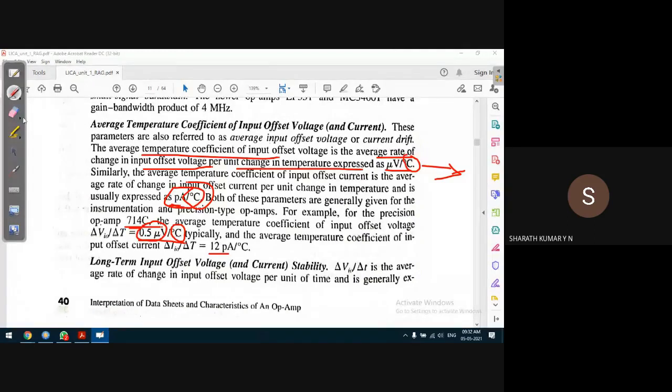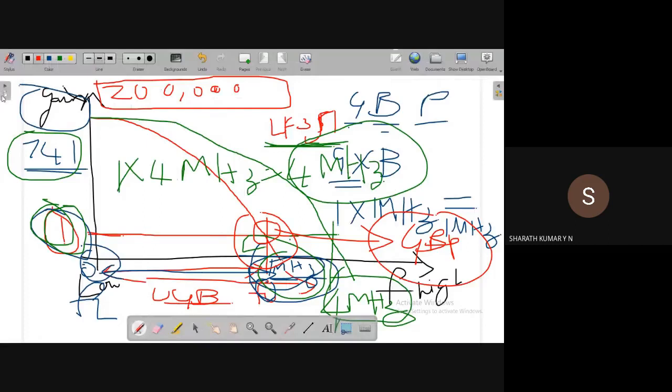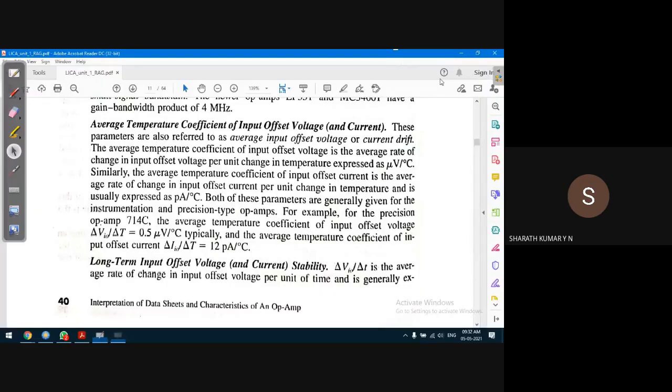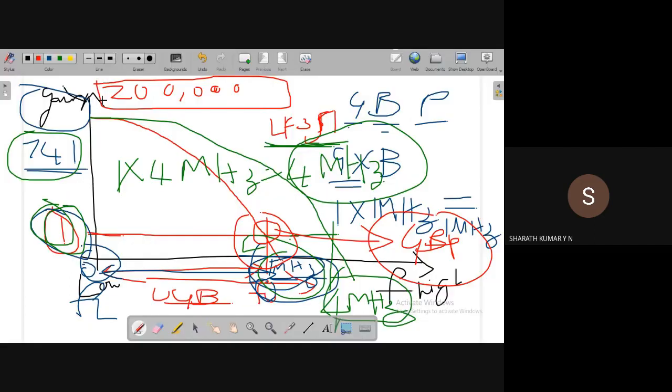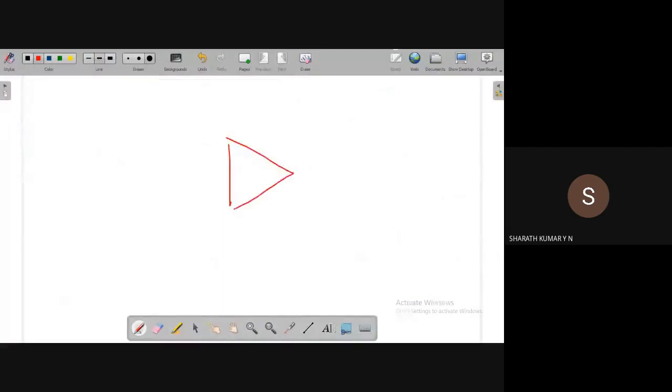What is the significance of this? That we have to understand. In most cases we operate the op amp at room temperature. But if you operate the op amp for a longer duration, its ambient temperature changes. Moreover, as we discussed in the last class, the op amp is connected with additional resistors and capacitors.